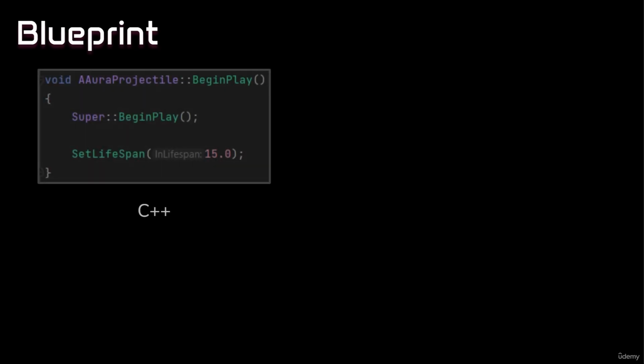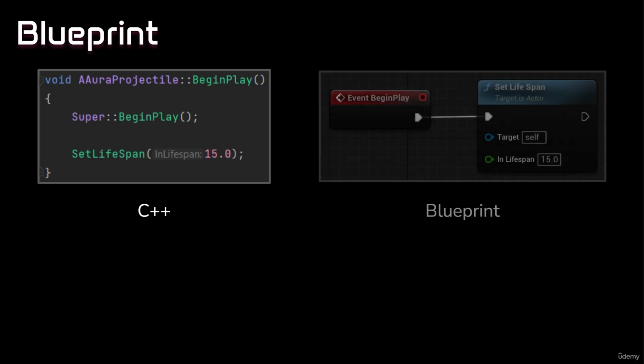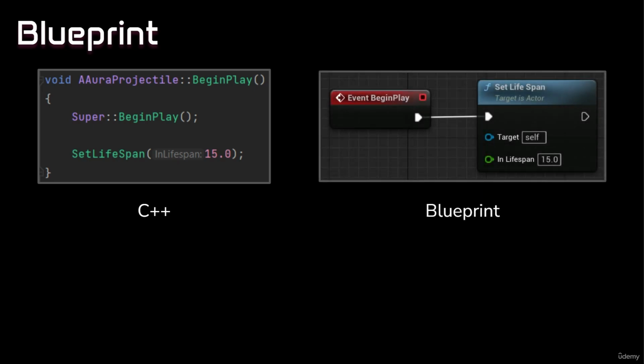Welcome back. Gameplay programmers traditionally script out behaviors of the game using lines of code. Unreal Engine programmers use C++, and they implement functionality of the game line by line, and it looks something like this. Visual scripting is a process of scripting out behaviors using nodes and wires. The same behavior achieved in the code to the left here is achieved in Blueprint using these nodes. We're setting an object's lifespan to 15 seconds. After 15 seconds, it will destroy itself.